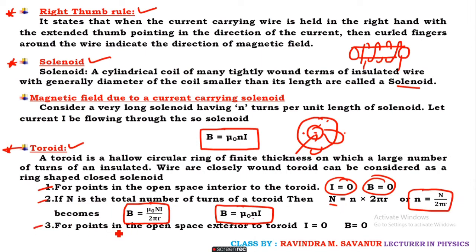Next, for points in the open space exterior to the toroid, I equals 0 and B equals 0. Only inside the coil is the magnetic field produced. In the interior open space and the exterior open space, it does not produce any kind of magnetic field.